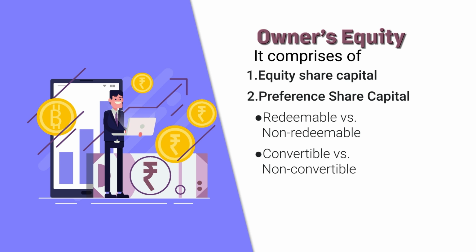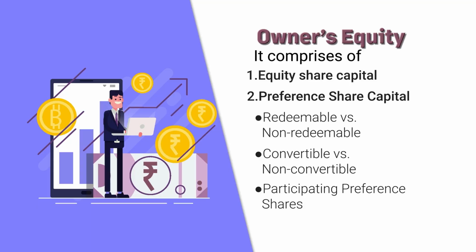Then the third category is participating preference shares. As you might be remembering, a few minutes ago I said on preference shares the company assures a fixed percentage of dividends subject to the availability of profit. So payment of dividend on preference shares is conditional. As soon as there is sufficient profit with the company, then only dividend will be paid on preference shares.